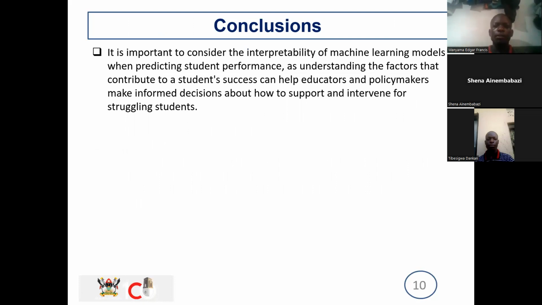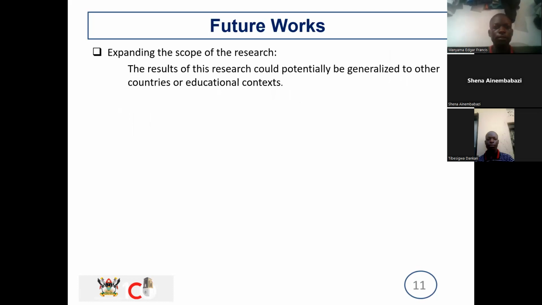It's important to consider interpretable machine learning when predicting students' performance, as understanding the factors that contribute to student success can help the educators and policymakers make informed decisions on how to support and intervene for the struggling students.